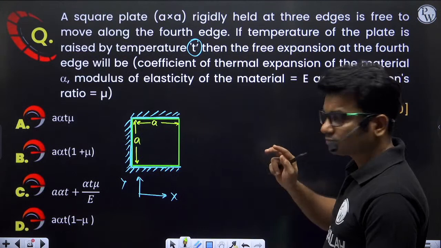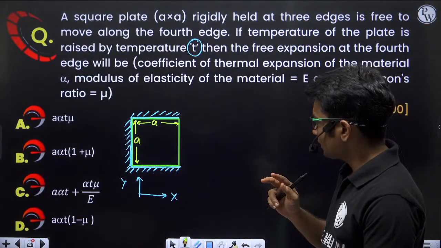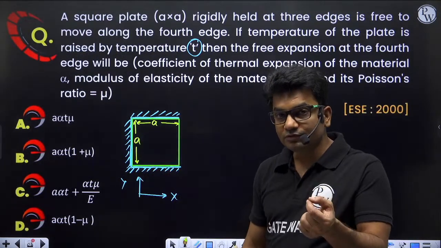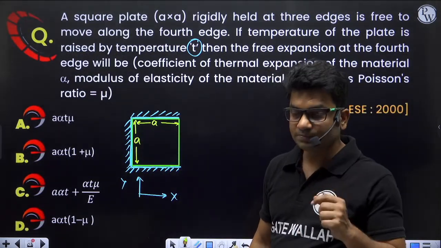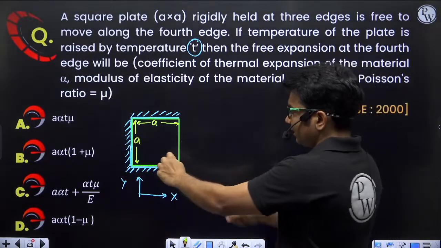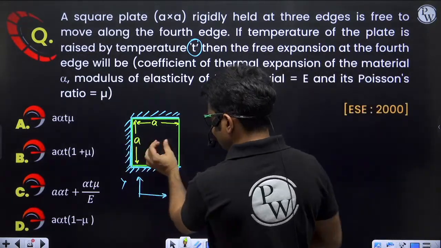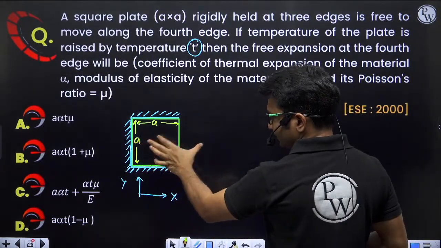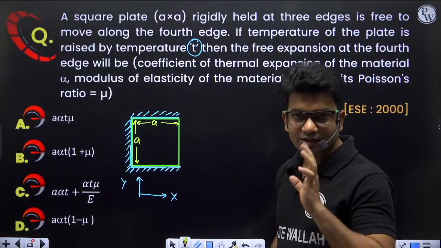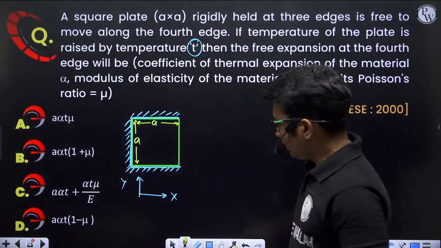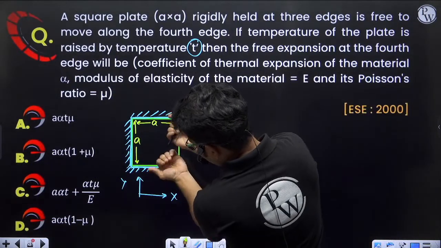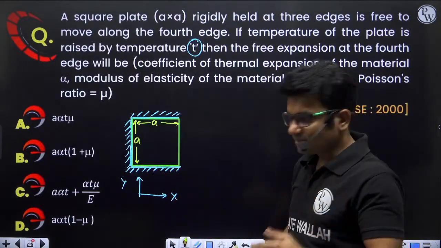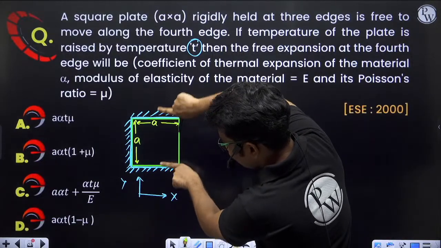Now the increase in length here will be because of what? Because of two things. What two things? First, temperature rise. When temperature is rising, obviously this length will increase. Yes or no? When temperature will rise, this length will increase. So because of temperature rise, we will calculate. But there is one other thing. When temperature is rising, this plate is trying to increase its length in this direction also.